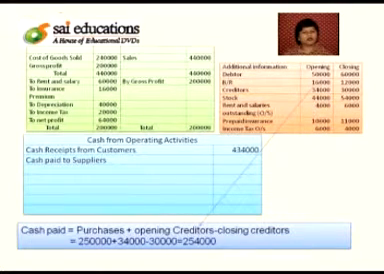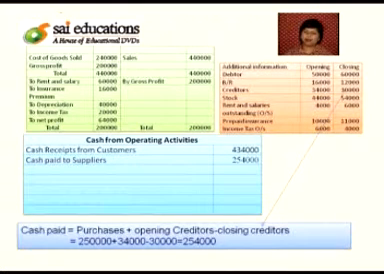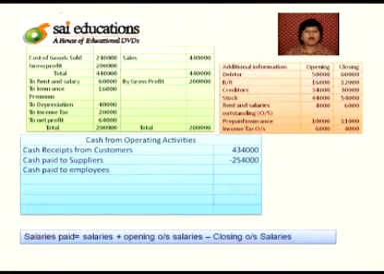So cash paid to suppliers is equal to 2,50,000 plus opening balance of creditors, that is 34,000, minus closing balance of creditors, that is 30,000, and the resultant variable is 2,54,000. So we have received 4,34,000 from customers and we have paid 2,54,000. It means that this is known as cash generated from our operations. After this, we will have to make adjustments for expenses.